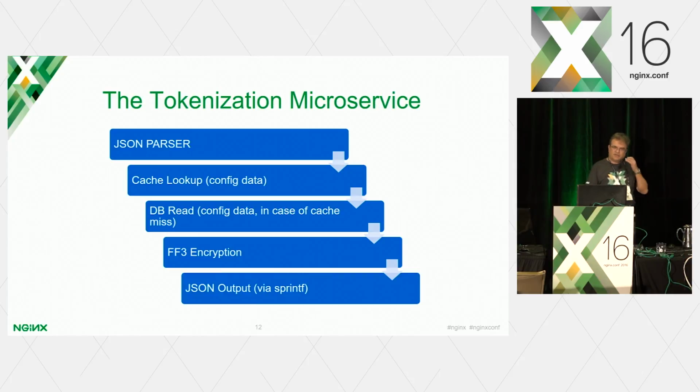So how does the tokenization microservice now look, right? What's the architecture? It's actually really simple. So you have a JSON parser. We do some cache lookup for config data. So this is just configuration data, how it should be tokenized. It's not the actual tokenization, right? So in case of a cache miss, we do a DB read. We use Postgres. Then afterwards, we use format preserving encryption, in this case, FF3. This is brand new. It's now NIST certified.